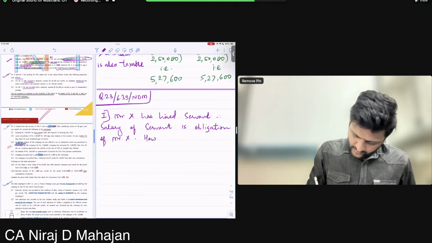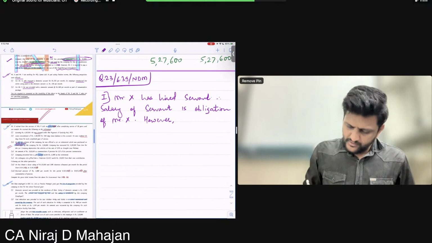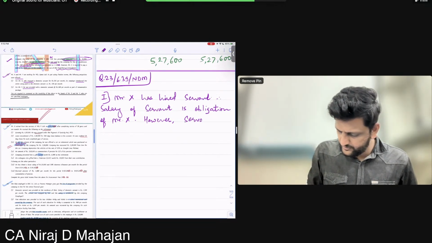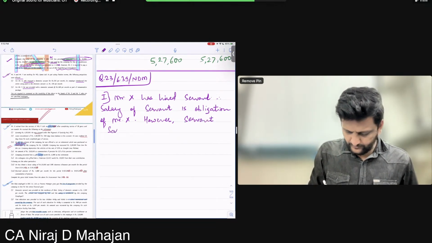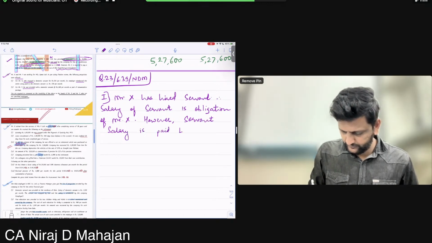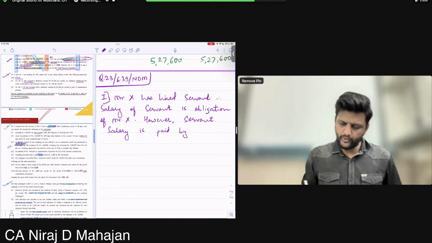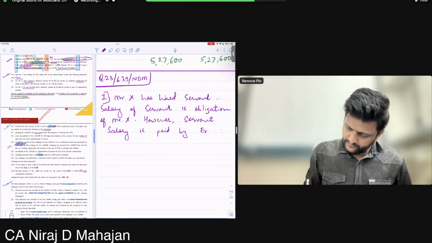However, servant salary is paid by the employer. Full stop.